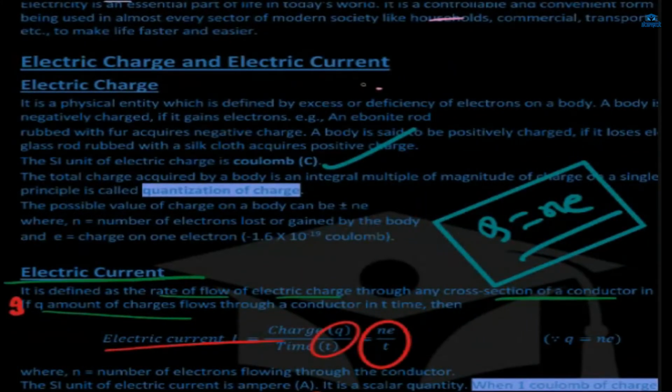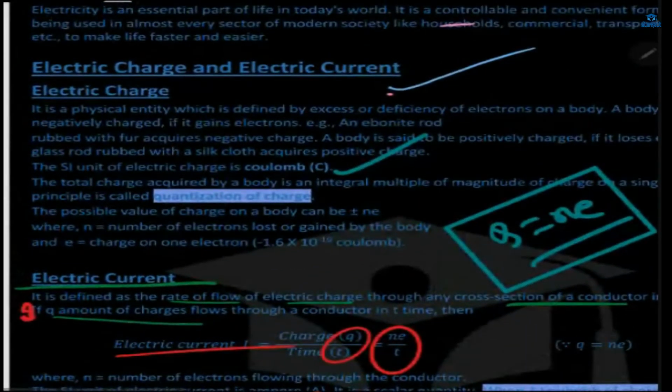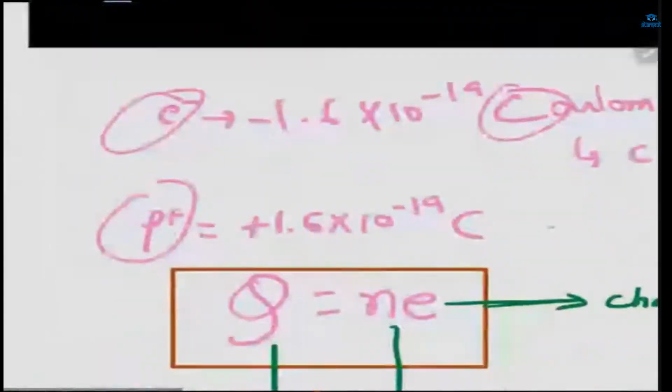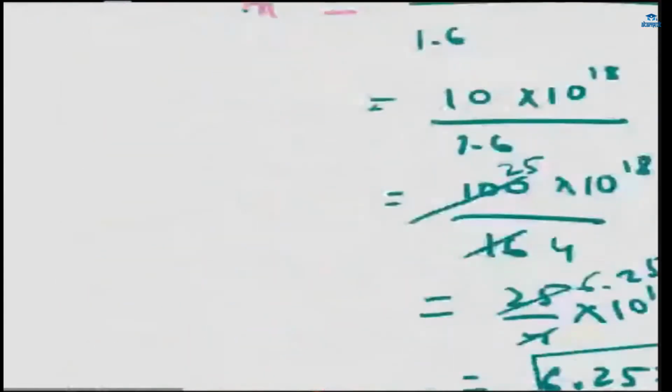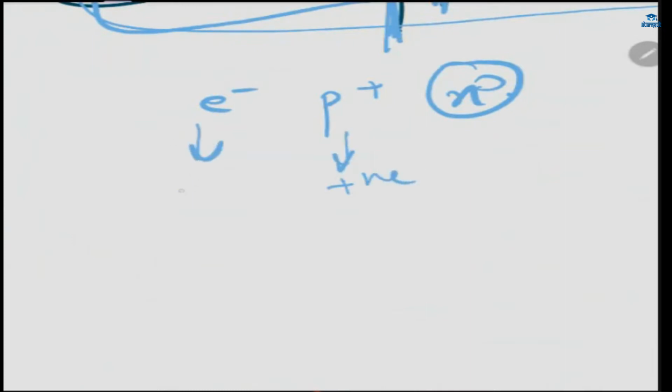Now, electric charge and electric current. So, what is electric charge? Charges are positive and negative, and there are electrons, protons, and neutrons, right? Neutron has no charge. Proton has positive charge, and electron has negative charge.